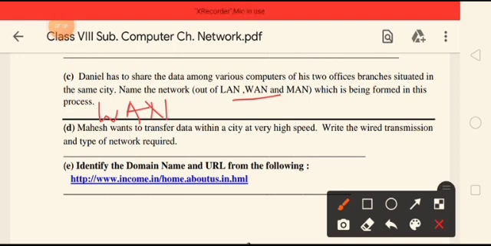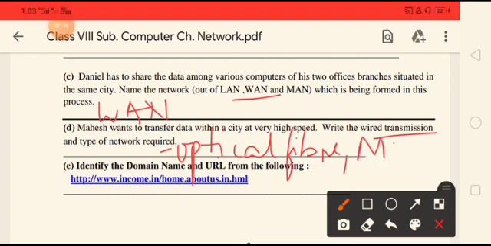Now next one is, Mahesh wants to transfer data within a city at very high speed. Write the wire transmission and the type of network. Wire transmission is optical fiber. And as very high speed is required, the network type used will be MAN, metropolitan area network.